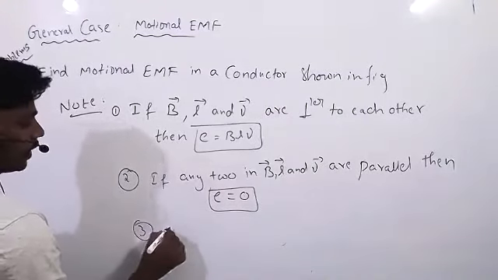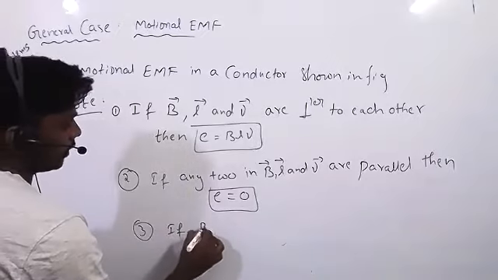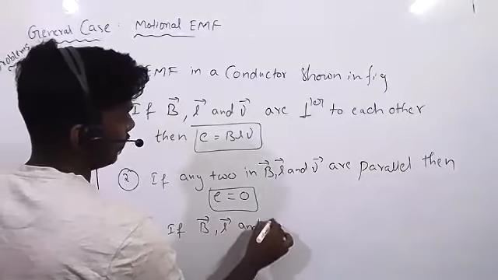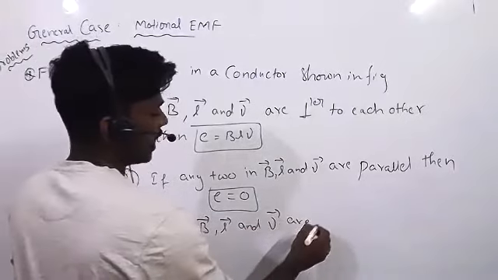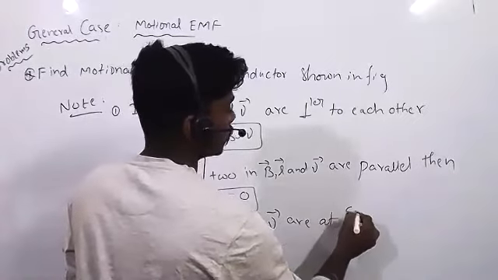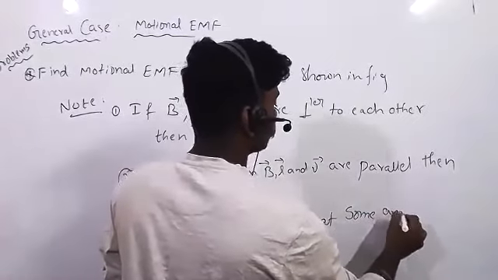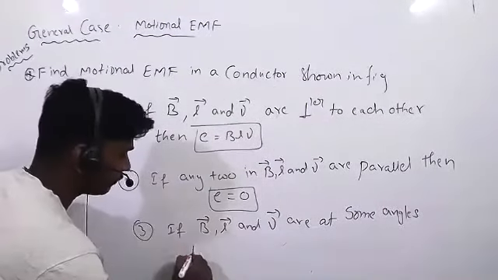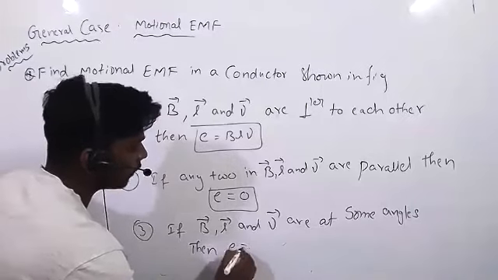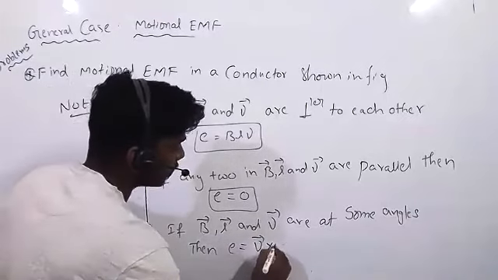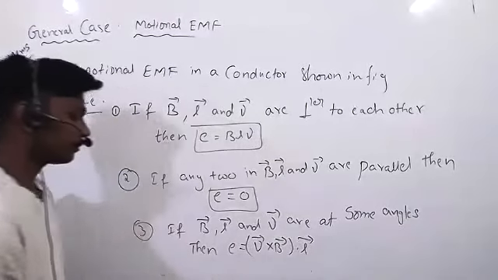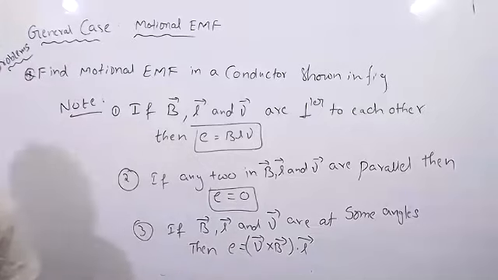Third, if B bar, L bar, and V bar are at some angles, then E equal to B bar cross V bar dot L bar.